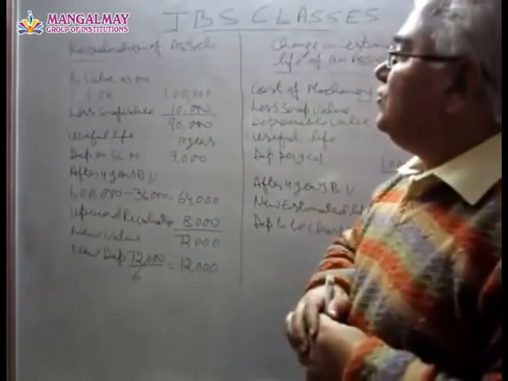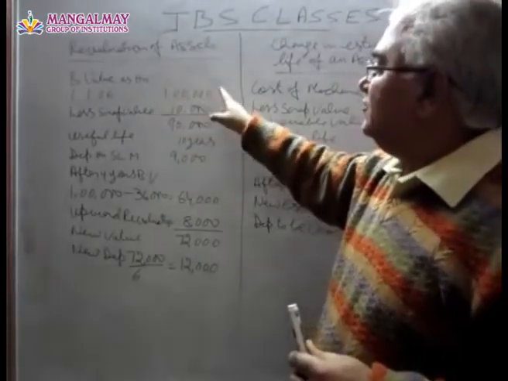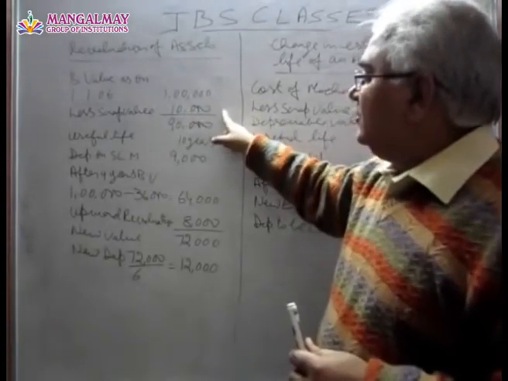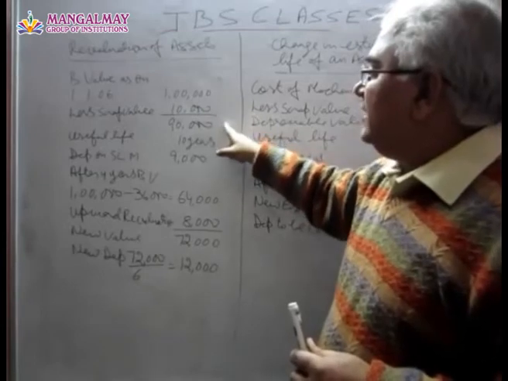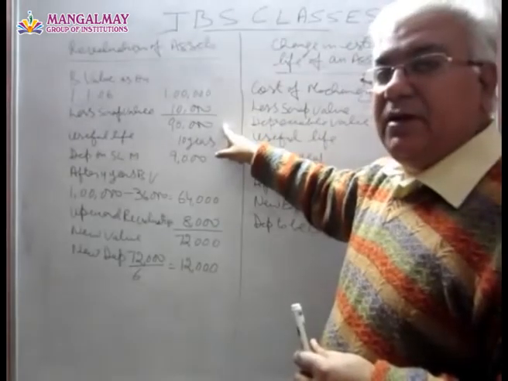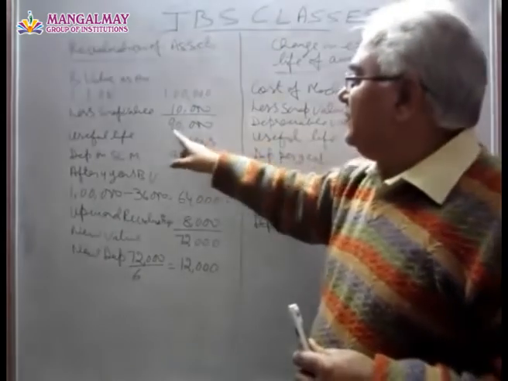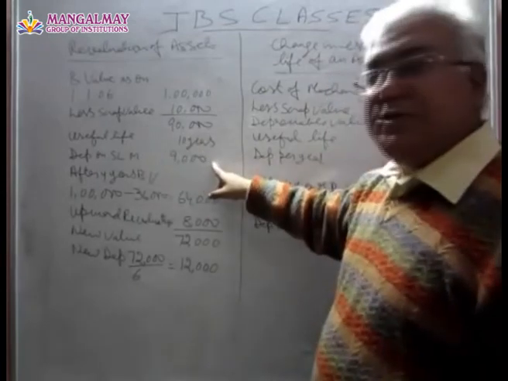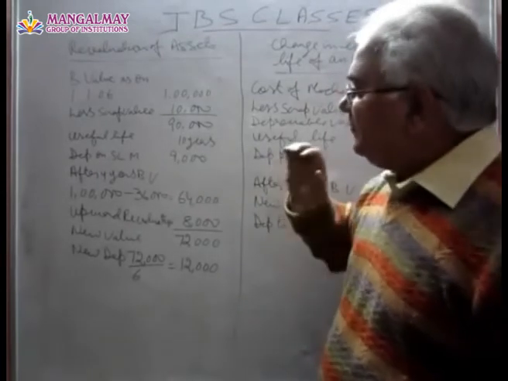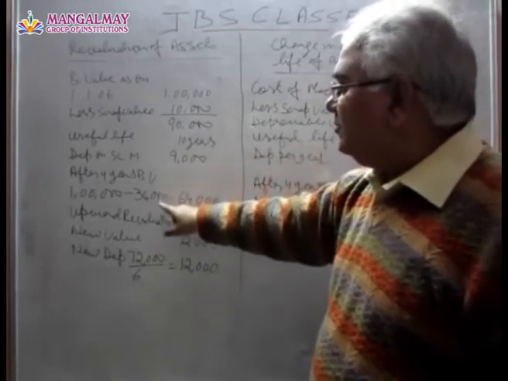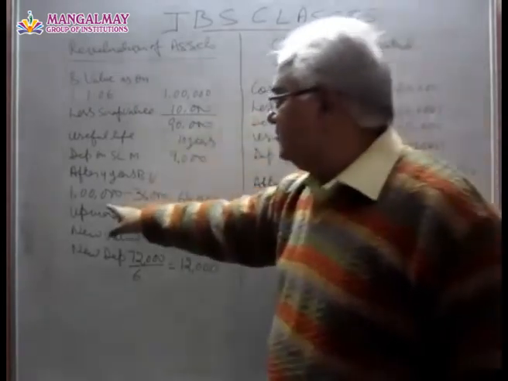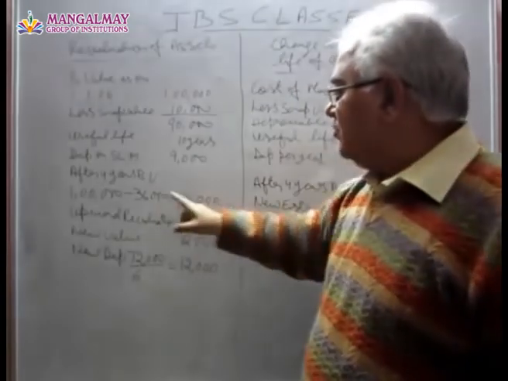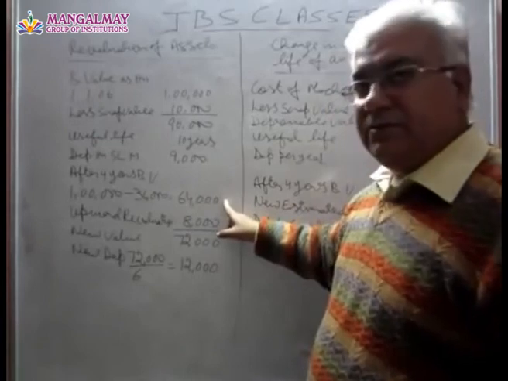Okay, let us understand how we have to give treatment in our books. In this case, book value as on say 1/1/06 is 1 lakh and its expected scrap value is 10,000. So that means 90,000 is depreciable value. Useful life is 10 years. So on SLM, the depreciation per year will be 9,000. After 4 years, book value will be how much? 1 lakh is cost price minus depreciation at the rate of 9,000 for 4 years, 36,000. So book value will be 64,000.